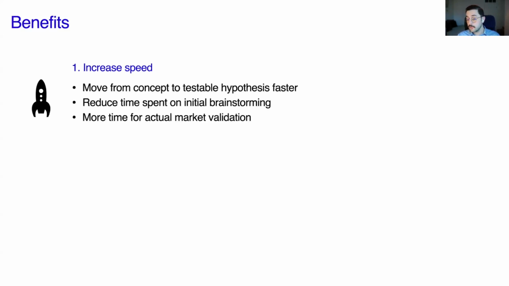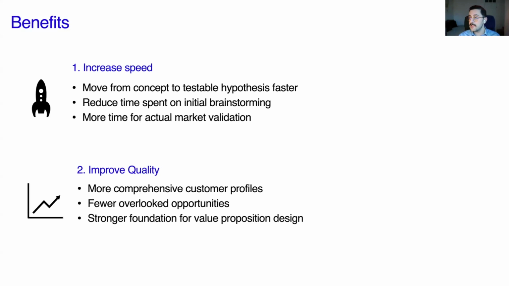Practically, it does these two things, right? It increases speed by enabling you to move from concept to a testable hypothesis faster. It reduces the initial time you have to spend brainstorming, right? Which is not always super productive, and gets you to testing faster, right? And the second element, obviously, is it improves quality. If you've got something that is already resonated and is based on the intelligent underpinnings of AI, right? You're able to generate better insights, right?